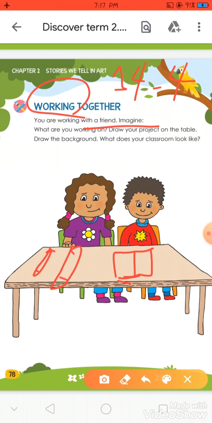I can use what else? The paper. I can use clay. Okay, what can I put in our pencil case? I can put pen. I can put rubber. I can put ruler. And I can put sharpener.